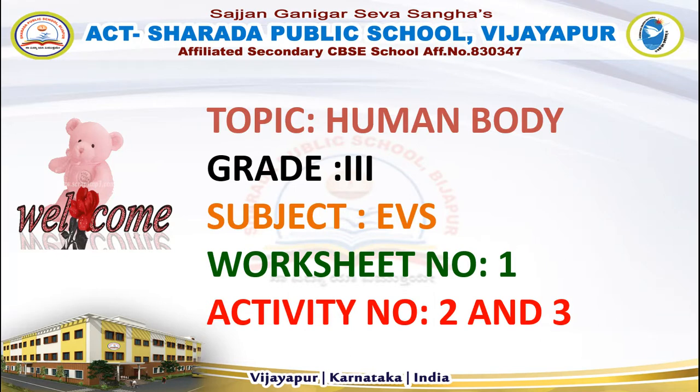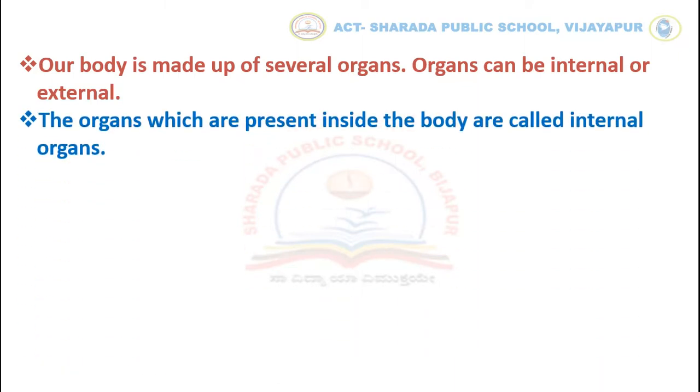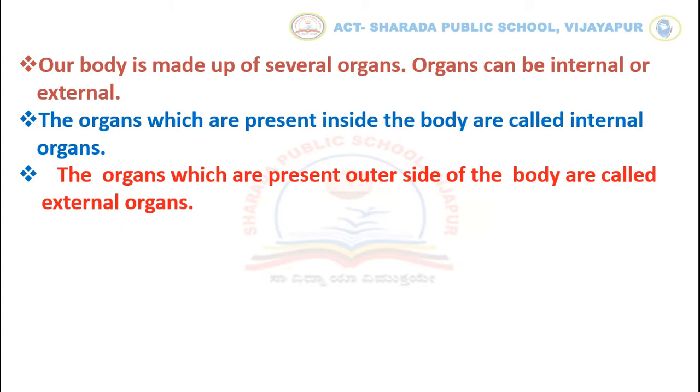and 3. Children, today we are going to learn about external and internal organs and organ systems. Let's see. Our body is made up of several organs. Organs can be internal or external. The organs which are present inside the body are called internal organs. The organs which are present outside of the body are called external organs.